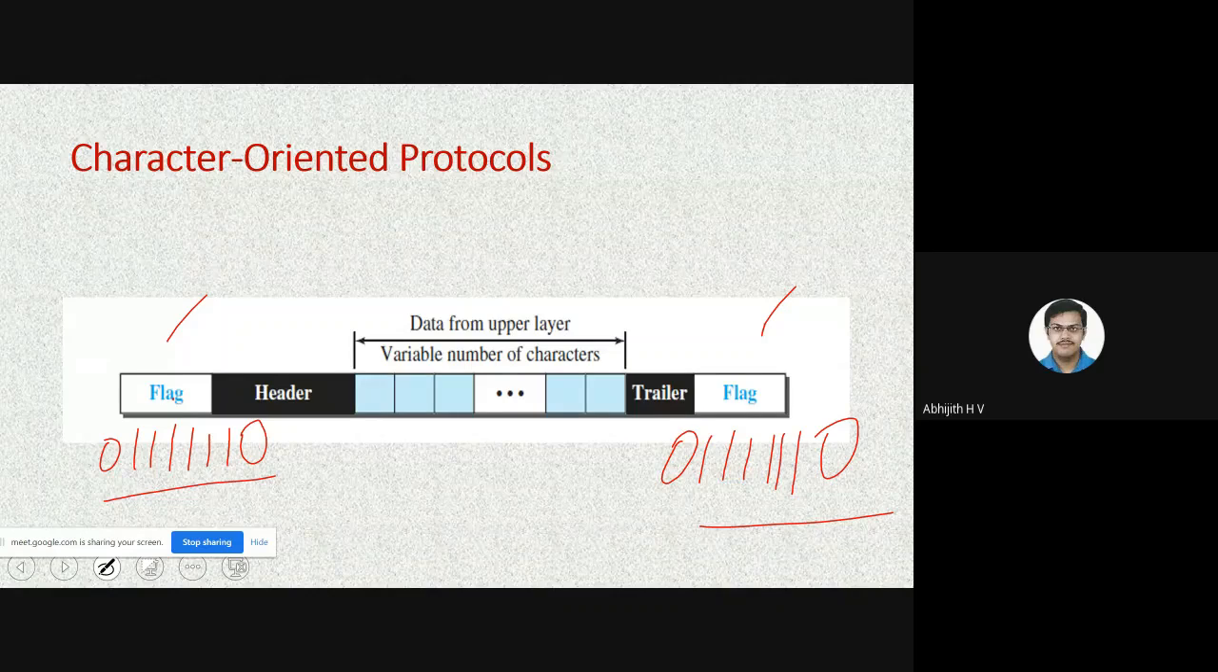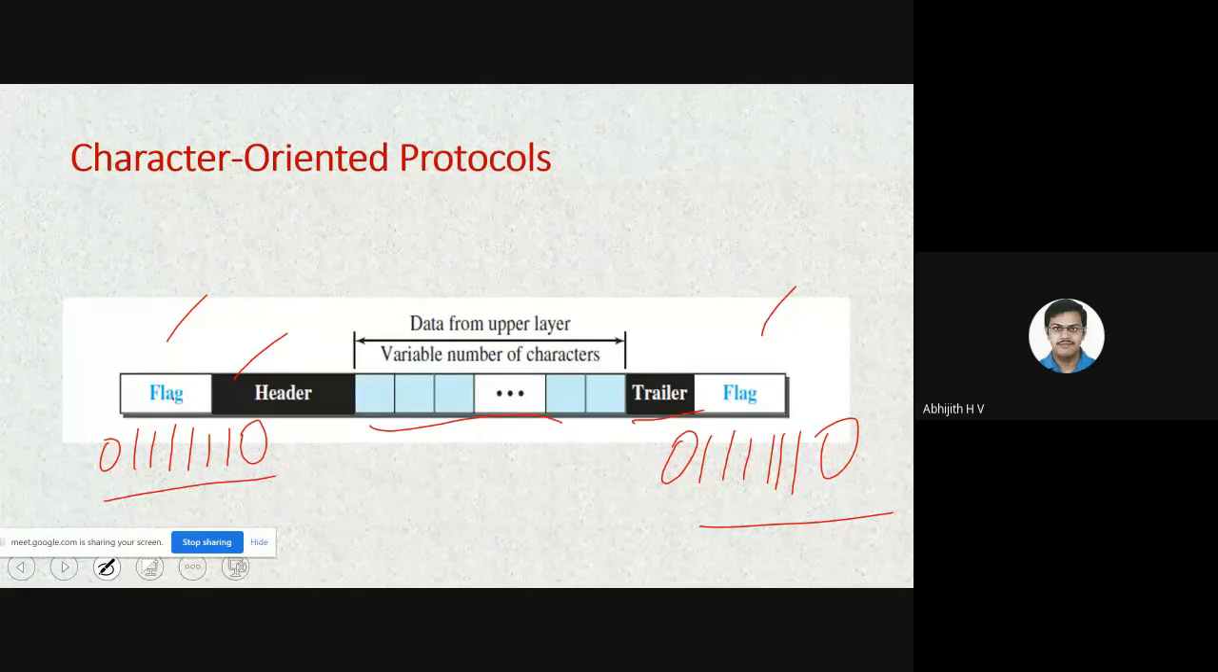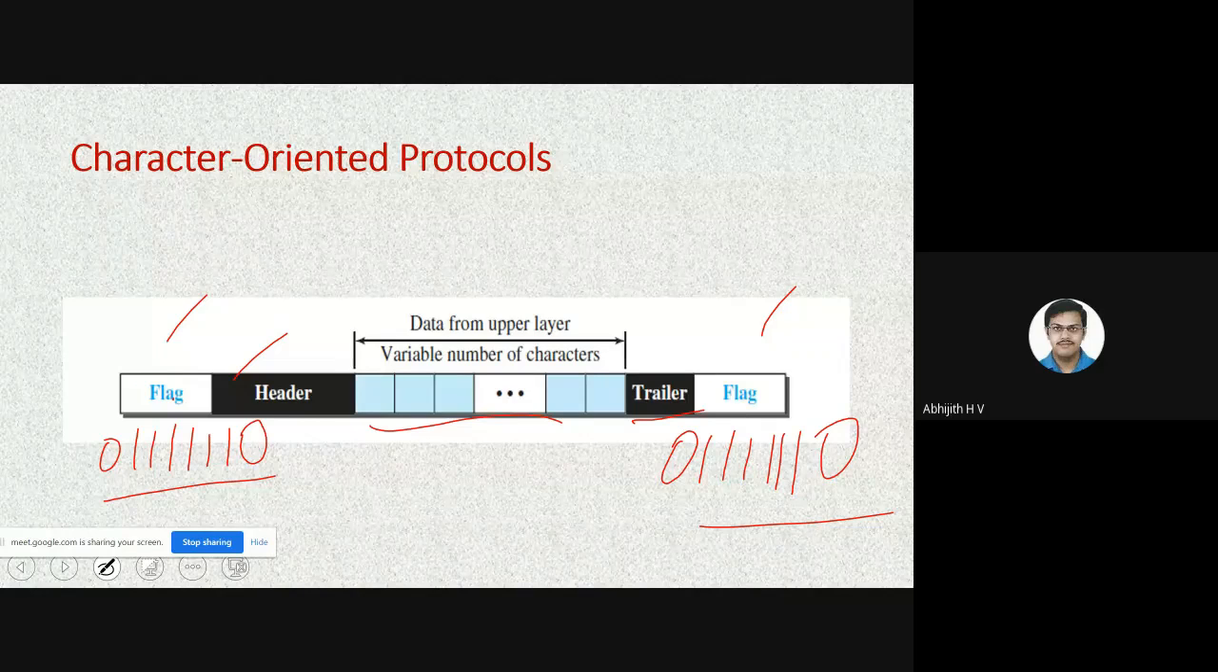When the receiver receives this data, where the frame has started, it starts processing. Take the header, open the header, see the MAC address, process it, then open the data, then open the trailer. Again it encounters 0, 1, 1, 1, 1, 1, 1, 0, so it indicates the end of the frame, because it is appearing the second time. Next, the second frame starts with 0, 1, 1, 1, 1, 1, 1, 0, which indicates the start of the second frame. This is the normal operation.